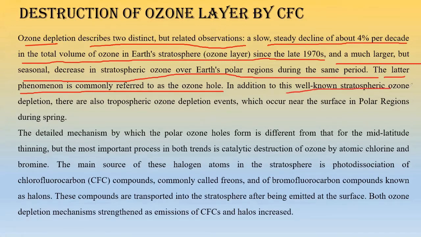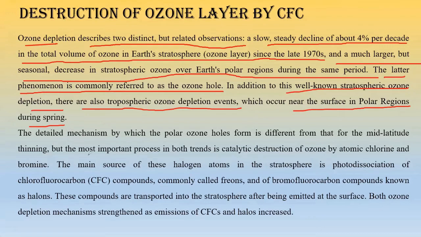In addition to this well-known stratospheric ozone depletion, there are also tropospheric ozone depletion events which occur near the surface in polar regions during spring. This is also a seasonal impact. During the spring season the ozone layer gets depleted, but this is not the stratospheric ozone layer, it is tropospheric ozone. If tropospheric ozone is depleting, we will also be concerned, though tropospheric ozone is harmful for us, because we must find out for what reason this depletion is occurring.